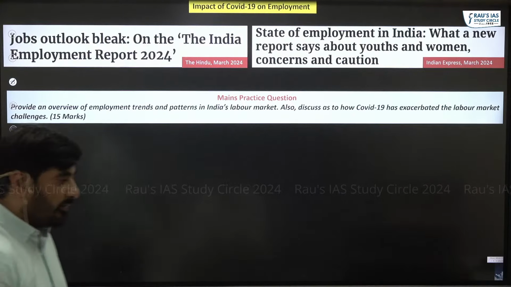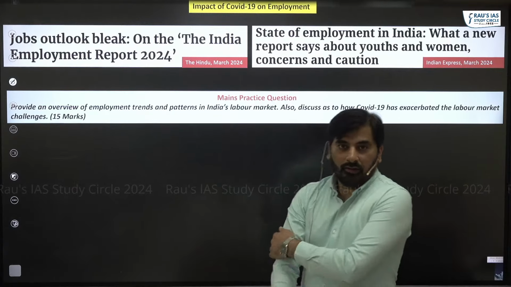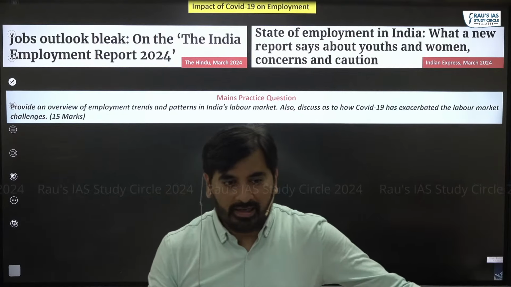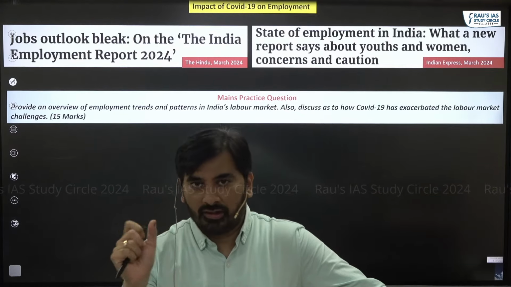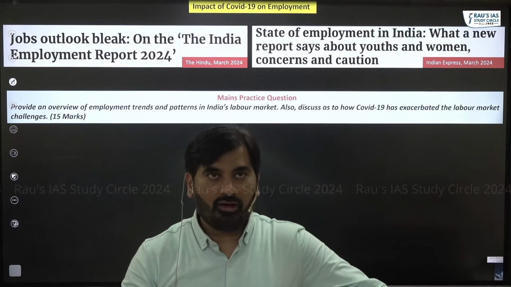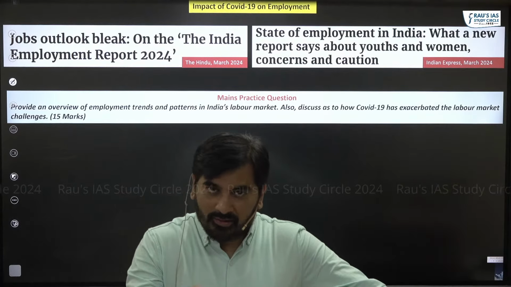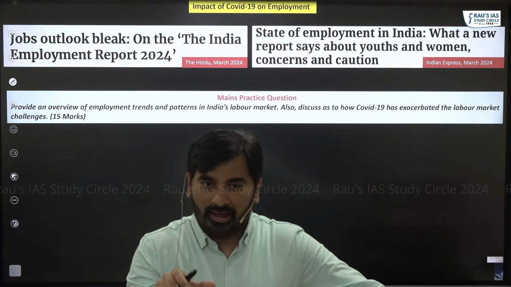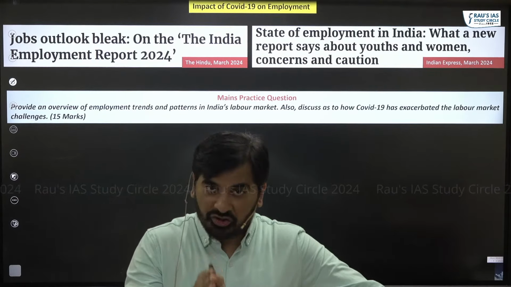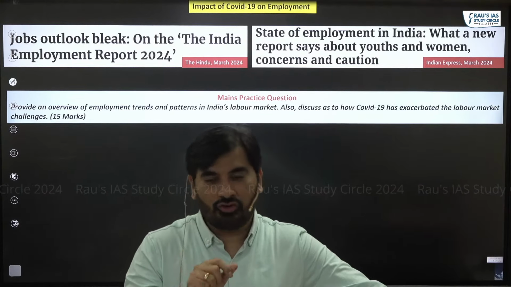Okay, next let's move to the impact of COVID-19 on employment. Okay, let's understand this. Most of you must have heard of an international organization called the International Labour Organization. ILO has published a report called the India Employment Report 2024. In this report, ILO has highlighted that COVID-19 has acted as a major watershed in India's employment history in the 21st century.